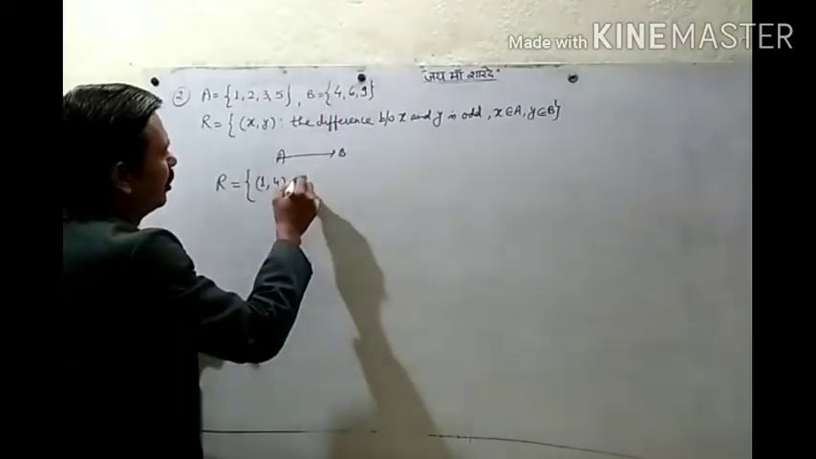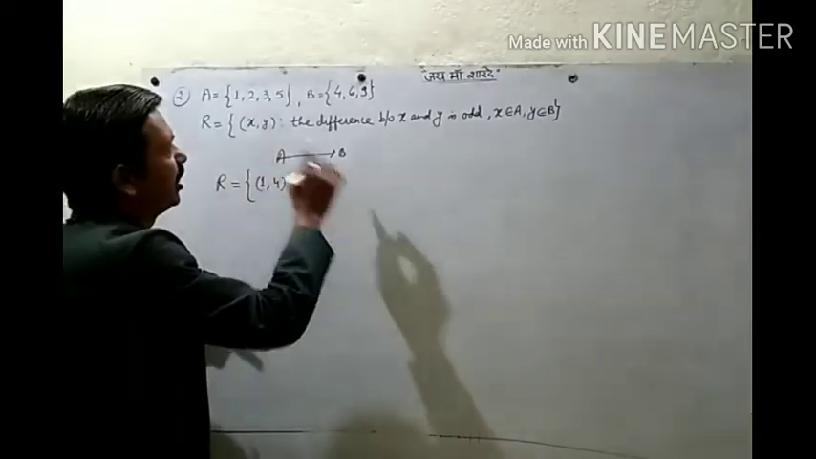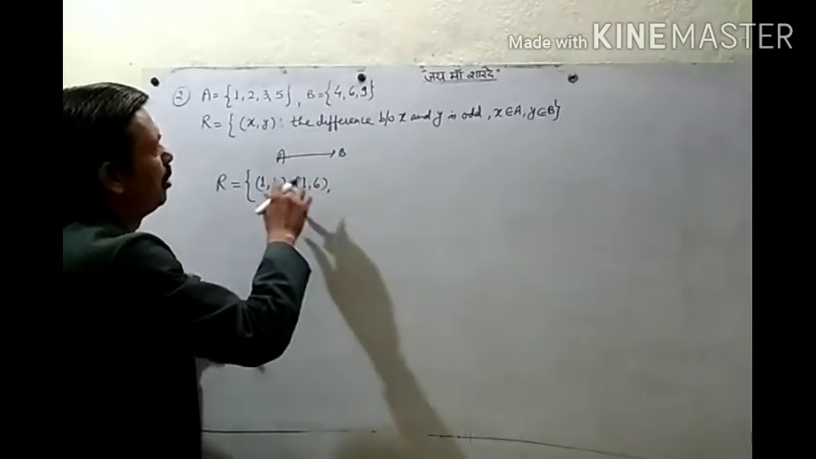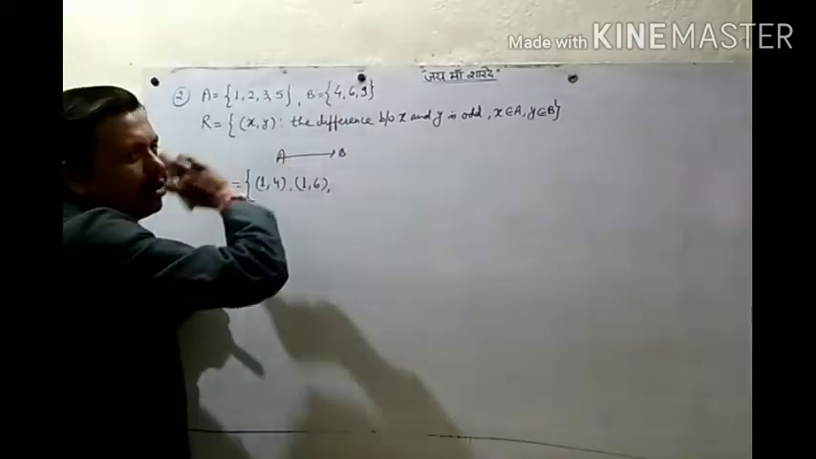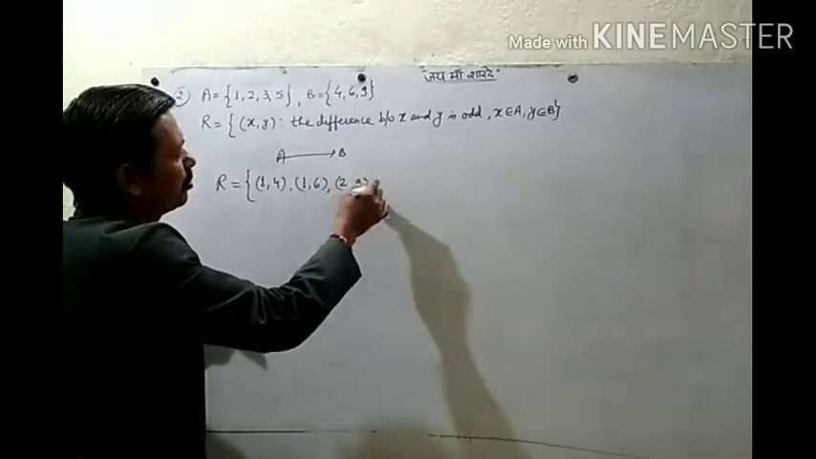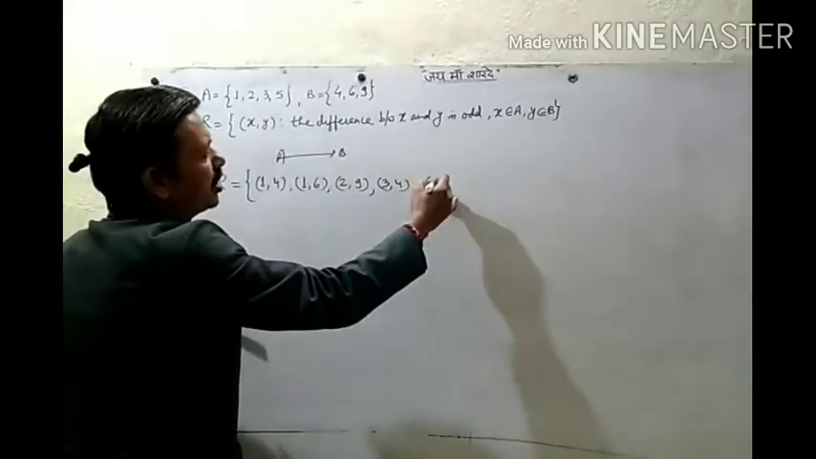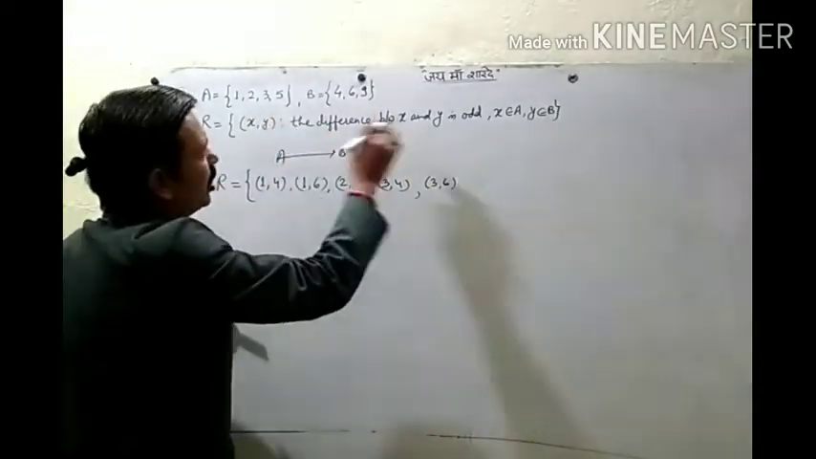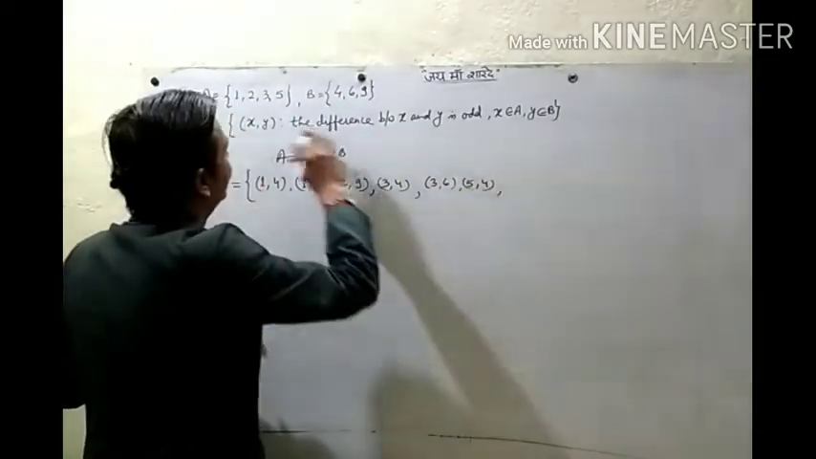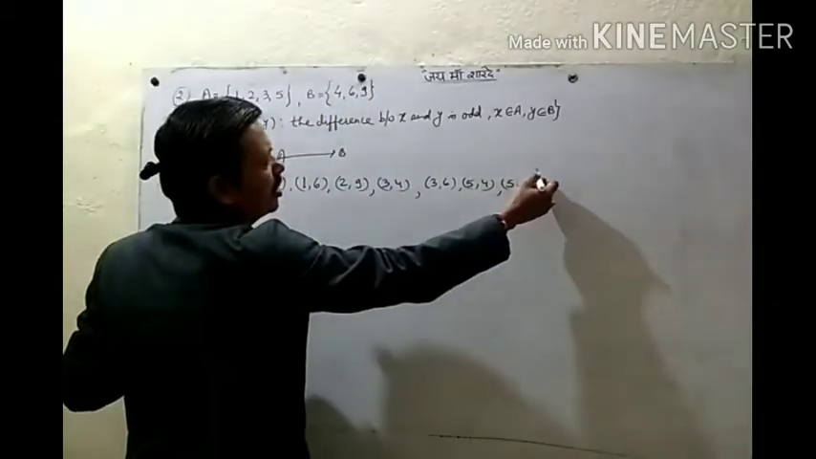So (1, 4) we can take. Then (1, 6), odd and even, we can take; 6 minus 1 will be 5. Then (1, 9): now both are odd numbers, so the difference will be even, so it will not be an element of the set. Then (2, 4): both are even numbers, so the difference will be even only. (2, 6) also. (2, 9) we can take, odd and even. Then (3, 4) we can take, (3, 6) we can take, (3, 9) both are odd, so the difference will be even. Then (5, 4), yes you can take. Then (5, 6), yes. (5, 9), both are odd, the difference will be even.